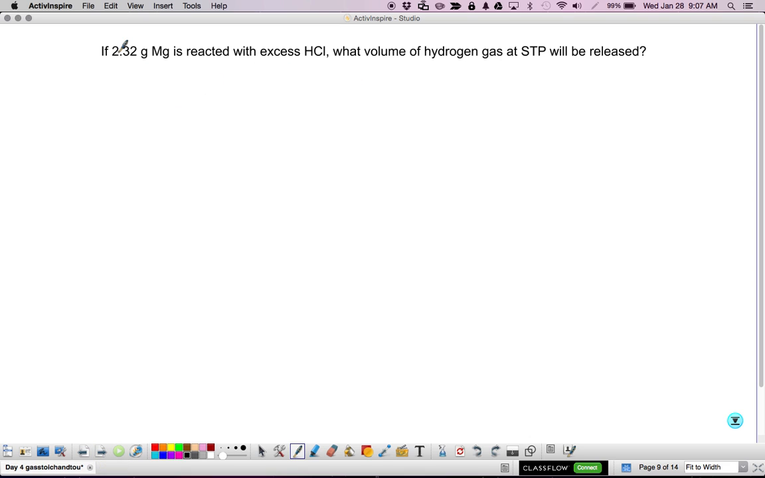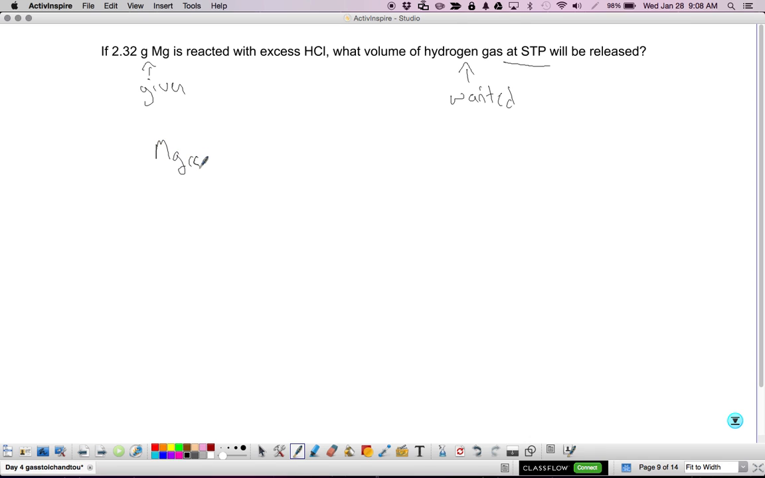If 2.32 grams of magnesium is reacted with excess hydrochloric acid, what volume of hydrogen gas at STP will be released? Okay, so again, at STP. That's going to be the key here. The first thing we need to realize is that my given is not the same as my wanted. My given is magnesium, my wanted is hydrogen gas, which I know at some point means I'm going to need to use mole ratios. All right, awesome. So that means that I need the balanced chemical equation.